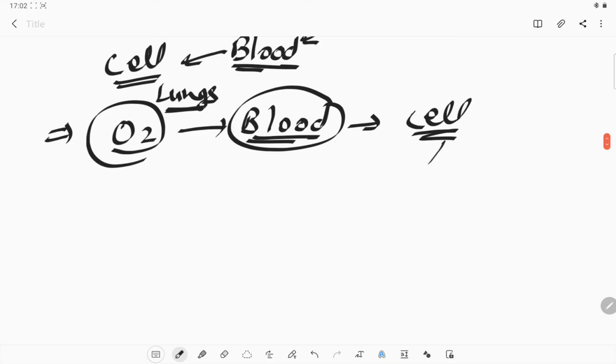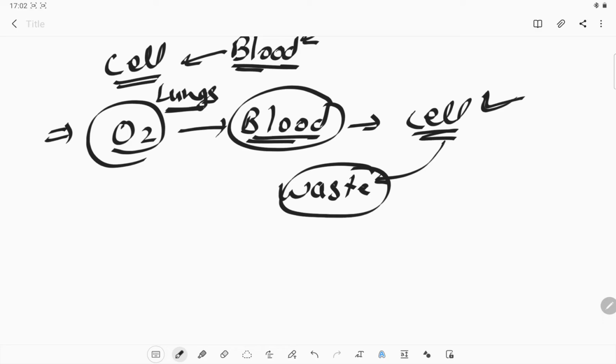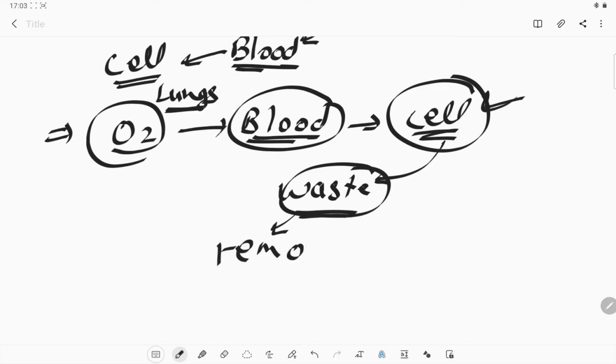Similarly, the cells also give out waste. When they perform their metabolic functions or any other functions, that creates some waste. These wastes are very toxic and need to be removed from our body. The removal of waste is also done by the same circulatory system.